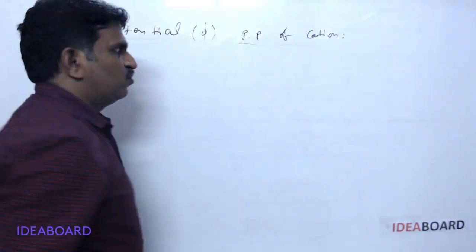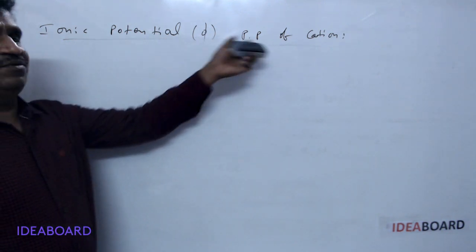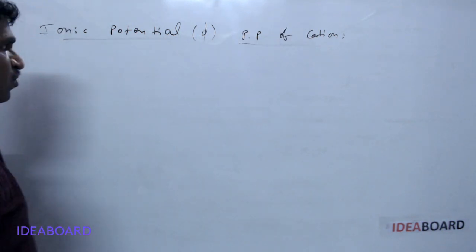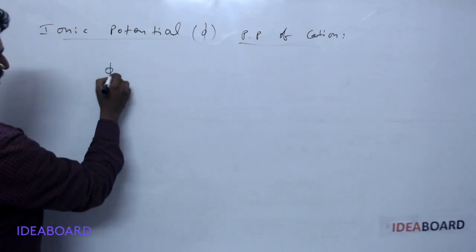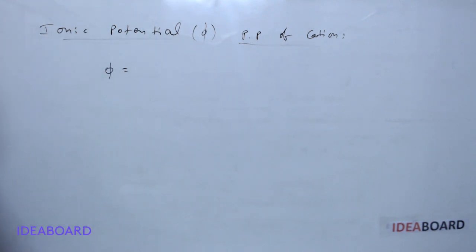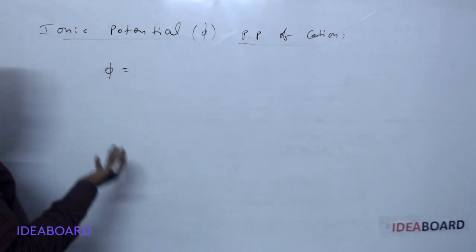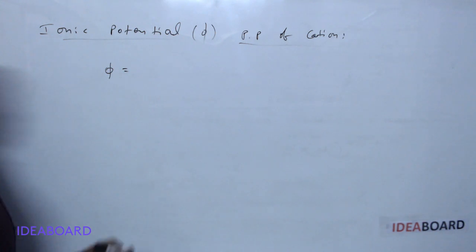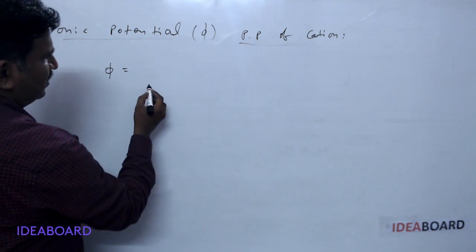Simply we can say the polarizing power of cation is also mentioned in the form of ionic potential. So the polarizing power of cation, or ionic potential phi, is directly proportional to what? If the size of cation is lesser, ionic potential is more. So ionic potential and polarizing power, if we are taking,